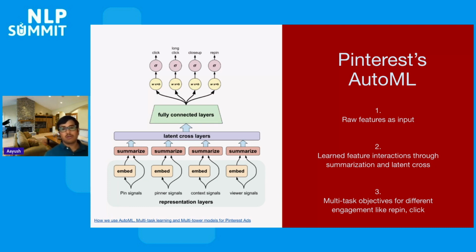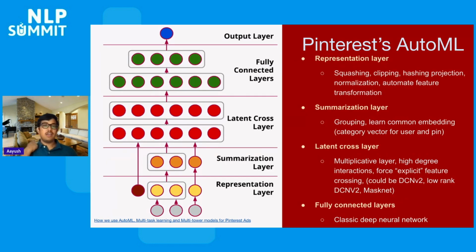So this is the Pinterest AutoML, and this is what the architecture looks like at a very high level. One of the main benefits of this model is that it can take raw features as input. Moving away from doing feature engineering by hand, this model can do feature engineering as part of the model, learning feature interactions through different summarization and latent cross layers. And further, we could also multitask these models with different objectives that are correlated. This brings more power to these models to be co-learning and utilizing transfer learning capacities. So this is a very high-level overview of this model and what different layers it has.